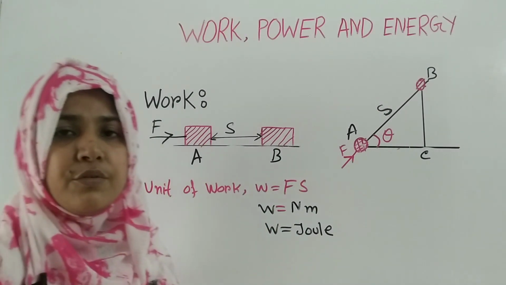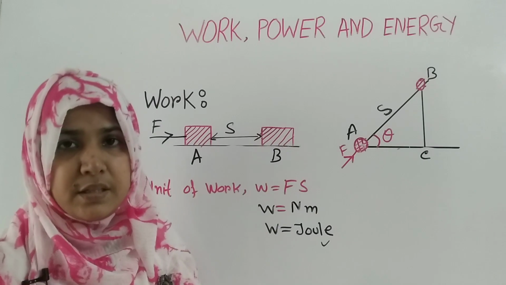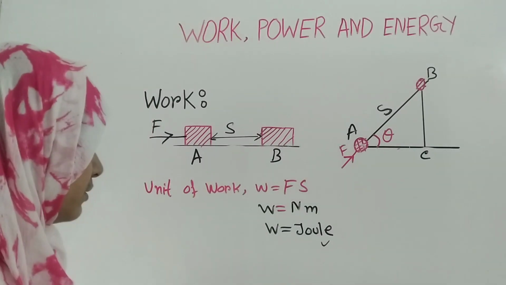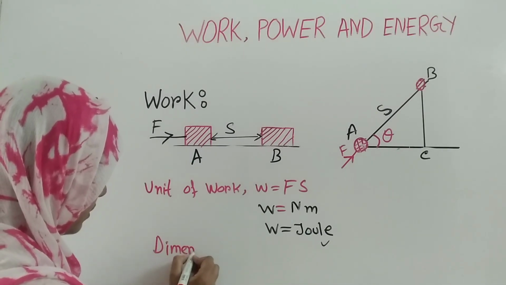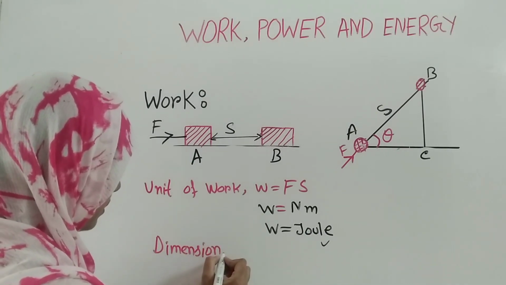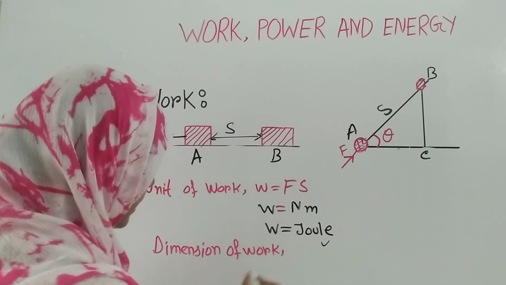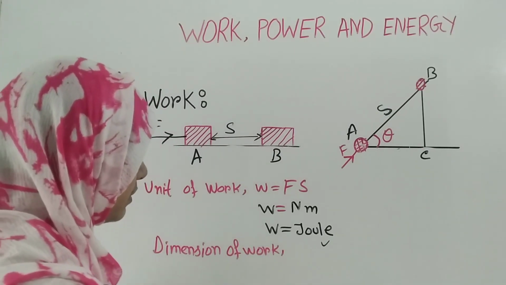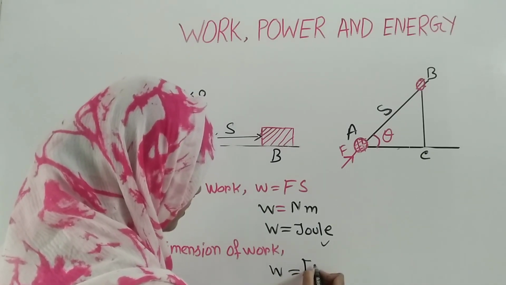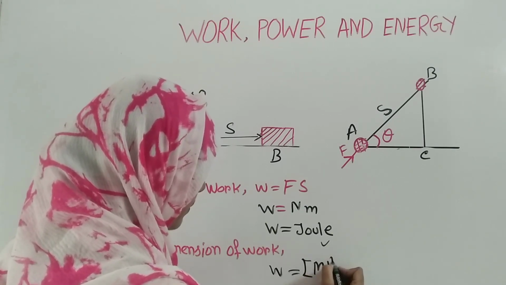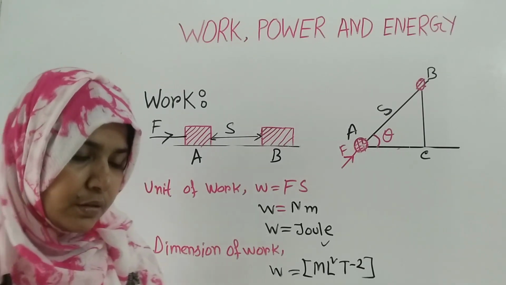So in the SI system we use joule as the unit of work. Now the dimension of work. The dimension of work is M L squared T to the power minus 2. This is the dimension of work.